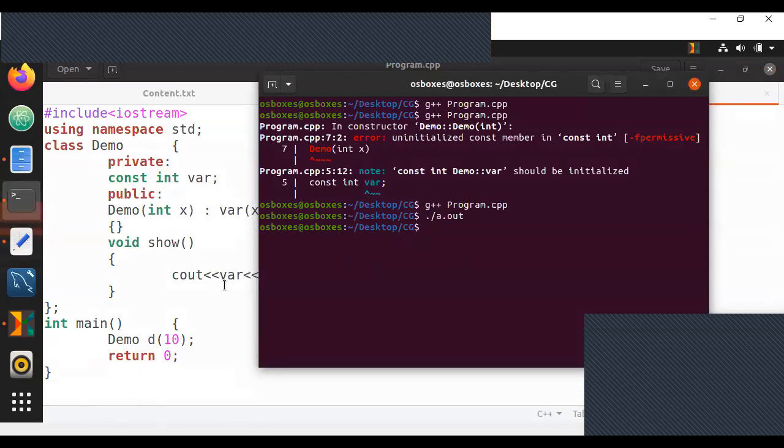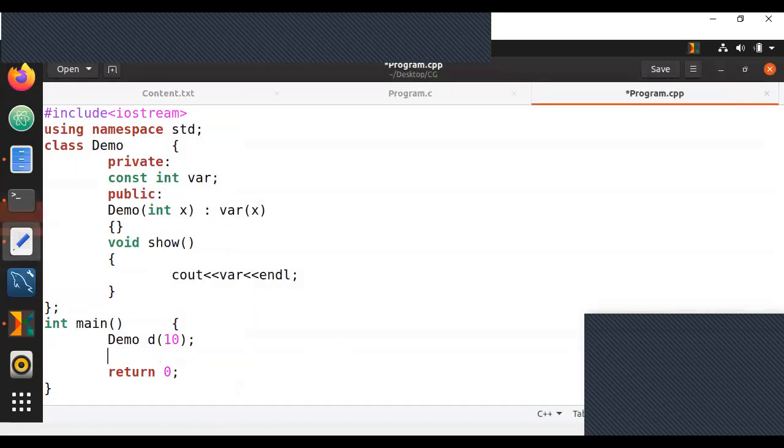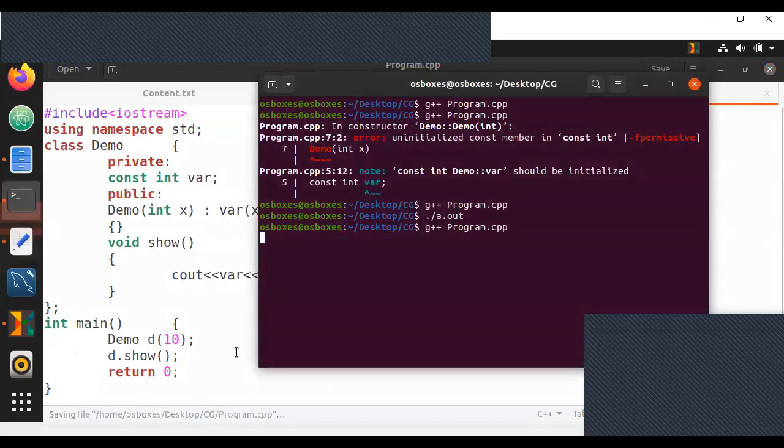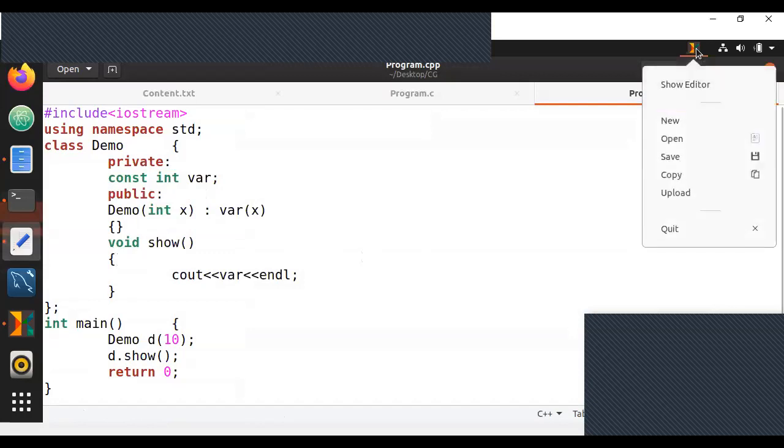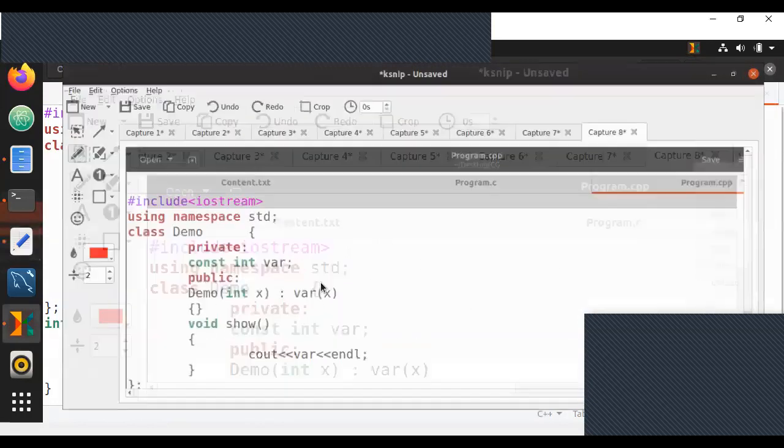If I execute, it's pretty much doing nothing because I'm not calling show. Let me call g.show to print the value. If I compile it and execute now, it's giving me 10. But any constant variable declared should be initialized. Otherwise, I should get an error. Why is this not giving me an error?